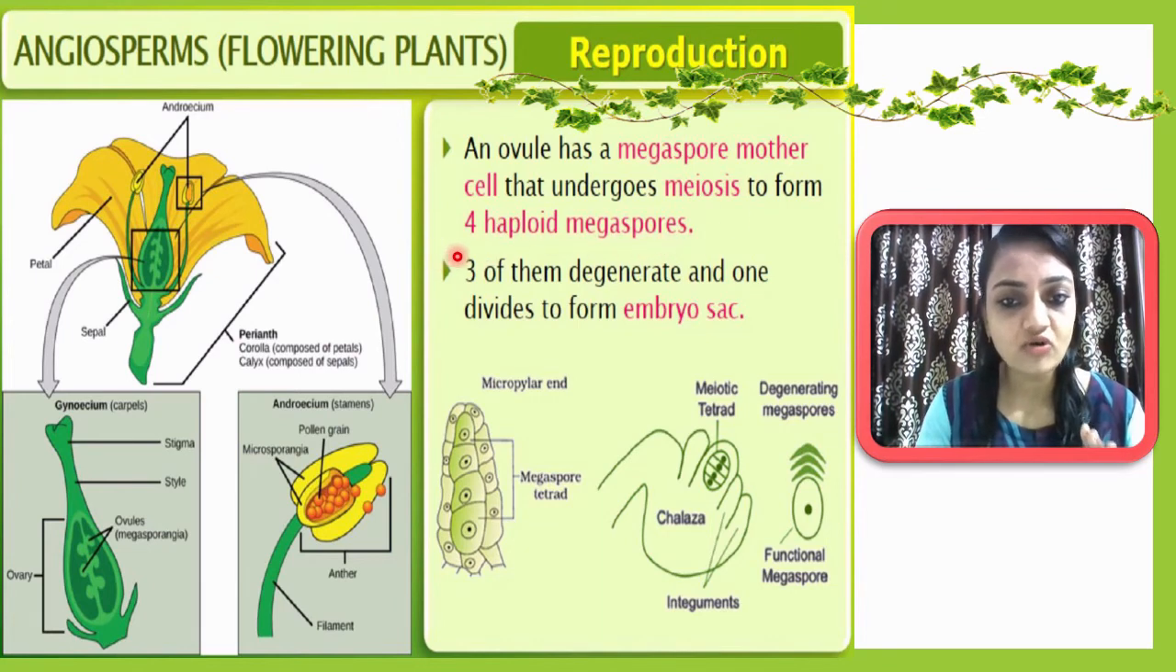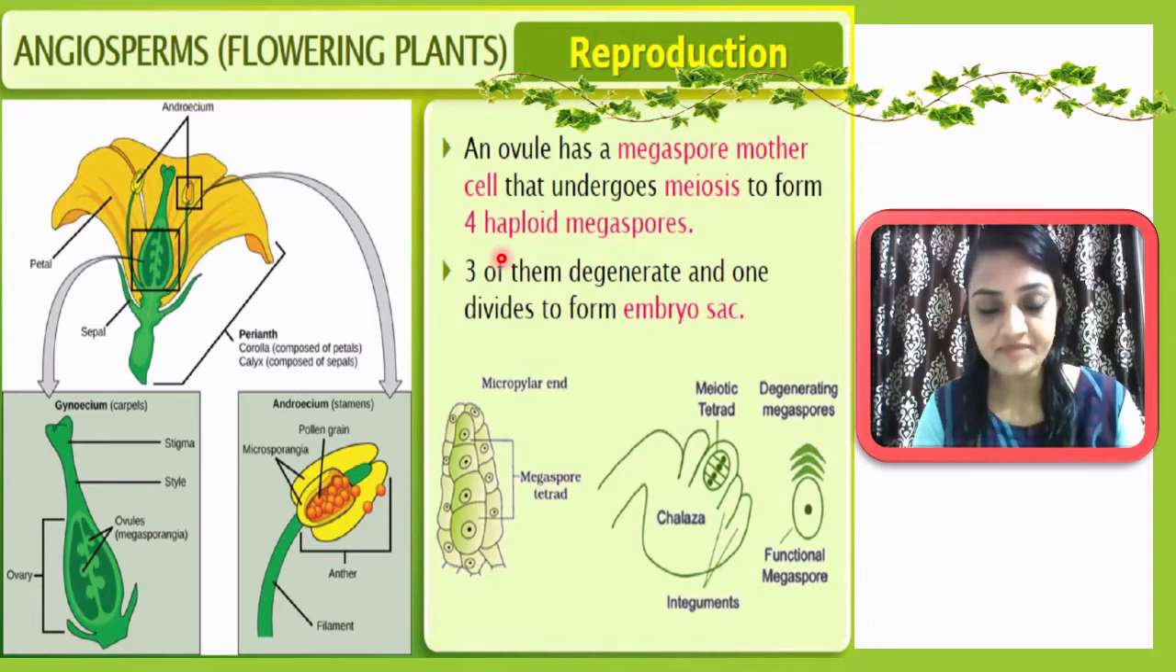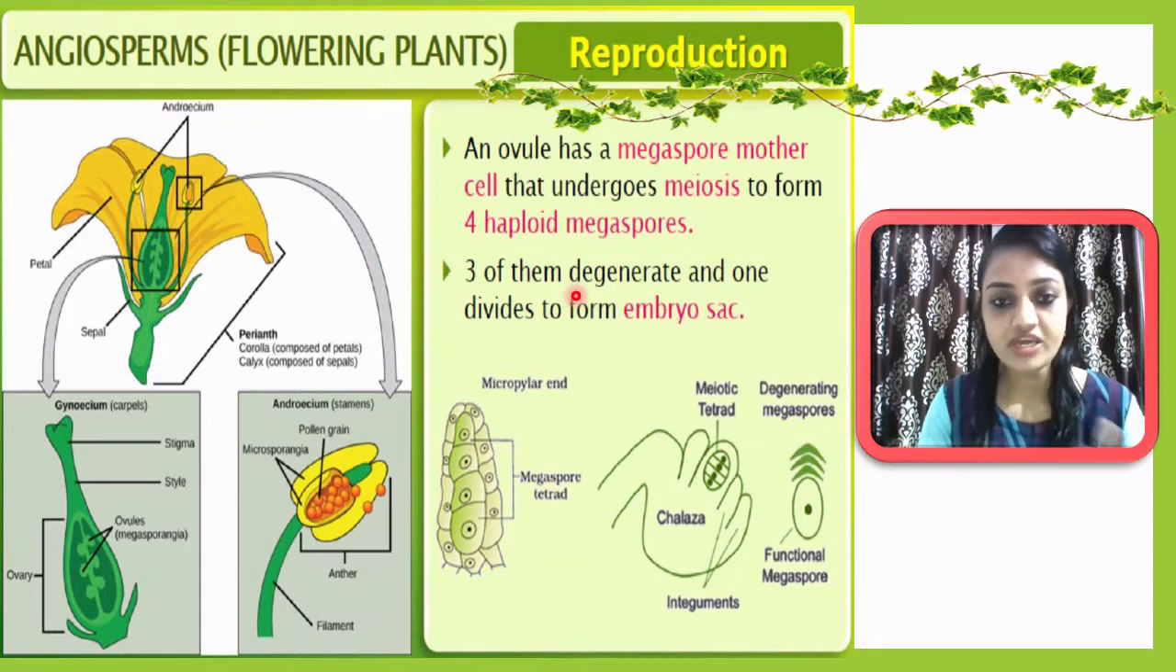Out of these 4, only one will remain, and 3 of them will degenerate. The one which survives will divide and then generate the embryo sac. Here you can see the 4 megaspores formed, and out of these 4, only one will survive while 3 degenerate. The megaspore will then convert into the embryo sac like this.